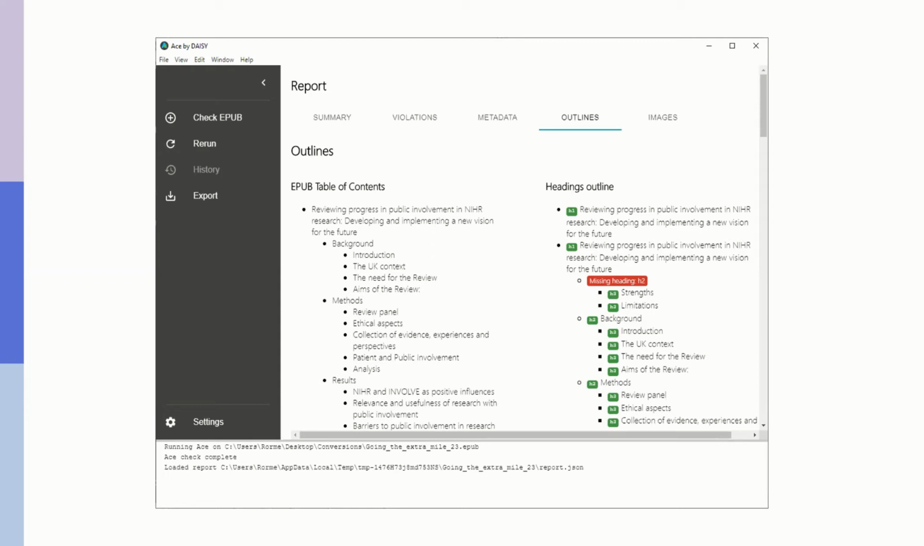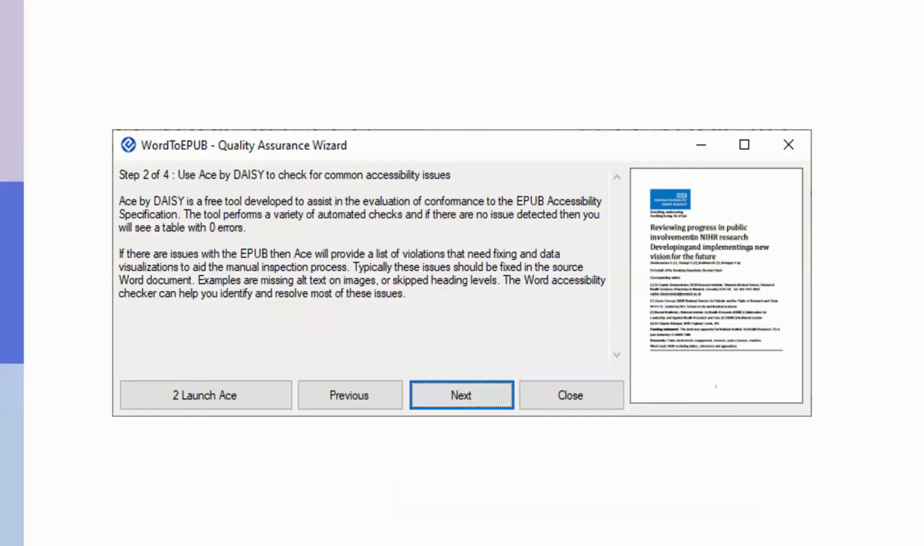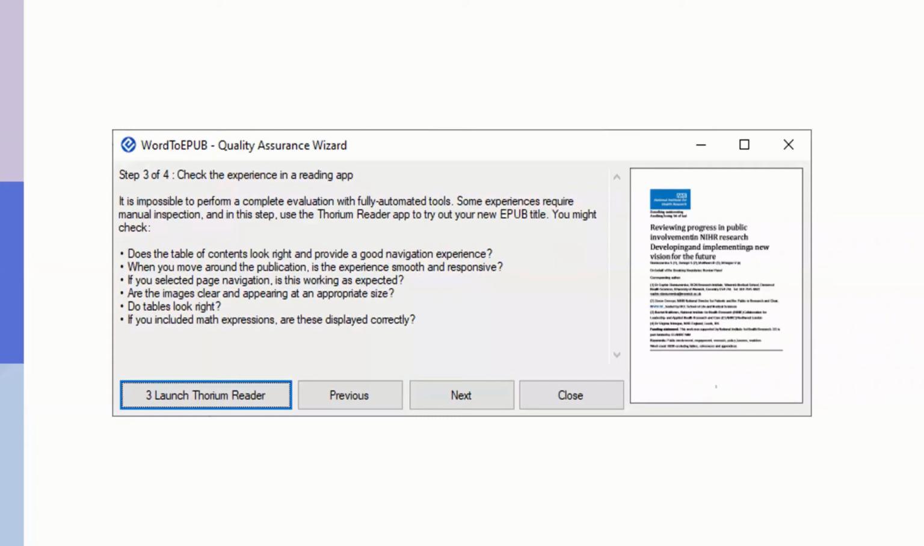ACE by Daisy, of course, has a knowledge base in there as well, which we're able to dig deeper into if we want to. But hopefully we find that we have no issues at all with this ACE check. So we could move to the next stage in the Quality Assurance Wizard. And the next stage is to launch your EPUB in a reading app.